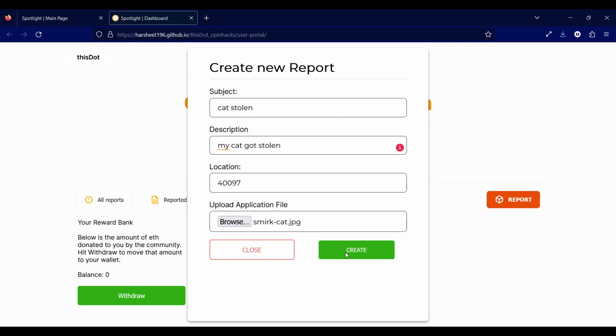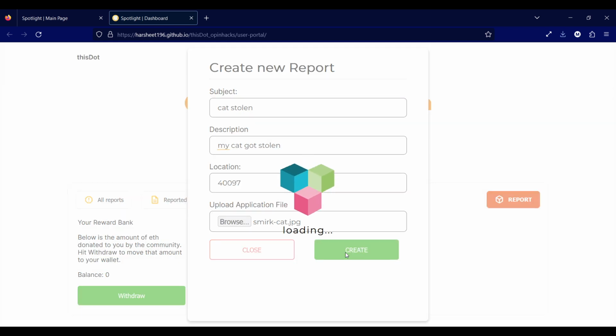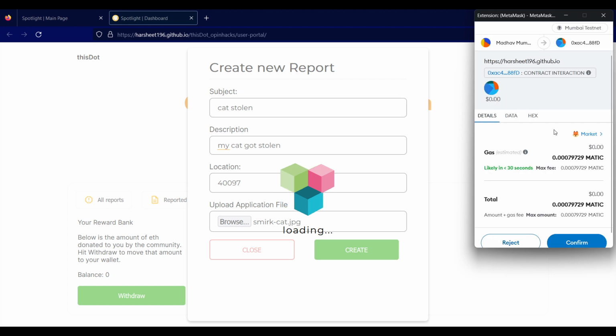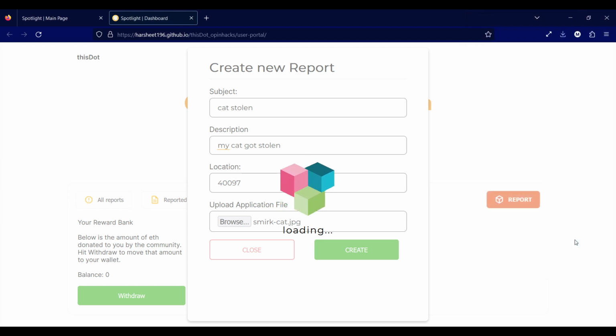Now, once we create this file, this image is stored in File1, which is an IPFS-based database. It is decentralized and distributed so that it will make sure that our evidence is not in one place. As we are making a transaction, the transaction has to go to the blockchain. For that, we are going to have to pay some gas fee. This gas fee is very small, and if you calculate it, it is somewhere around 7 paise to make one report. Once this is done, our report would be in the blockchain.